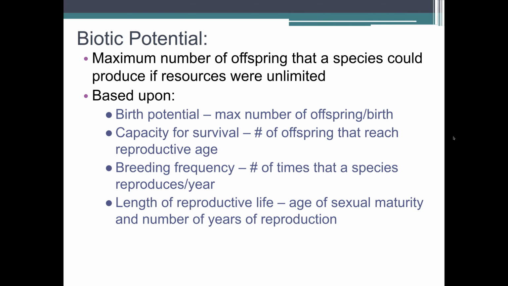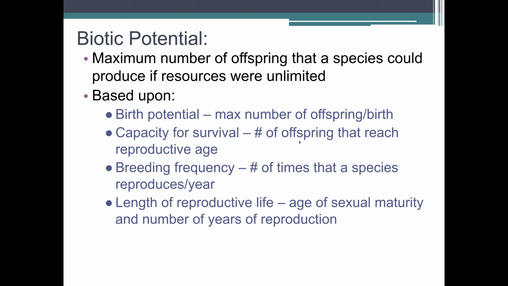So birth potential. How many offspring can you have per birth? In humans, most people have one. Sometimes you have twins, but those are less common, and even less common would be 3, 4, or even 5, I guess. The capacity for survival, so the number of offspring that reach a reproductive age.